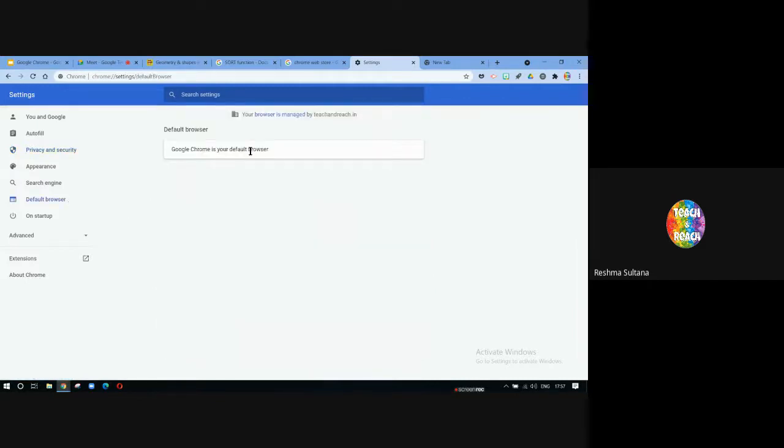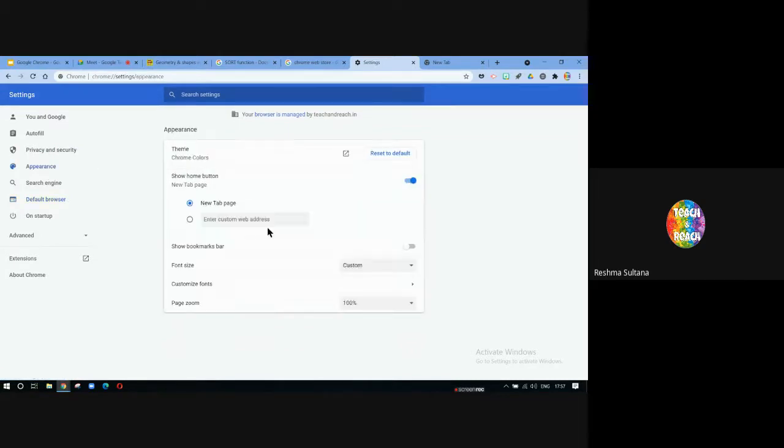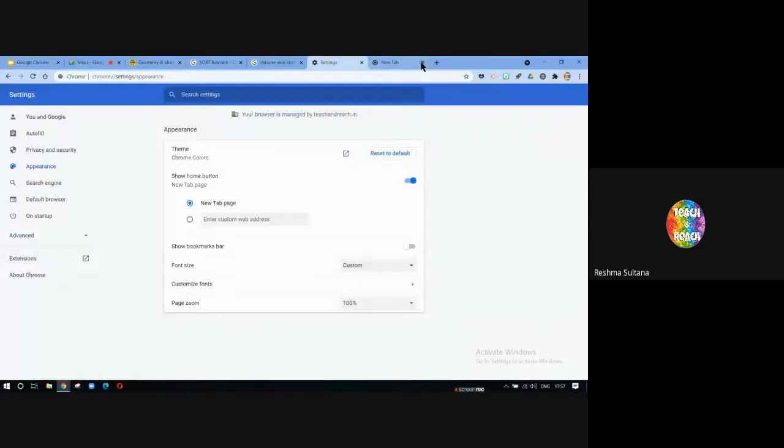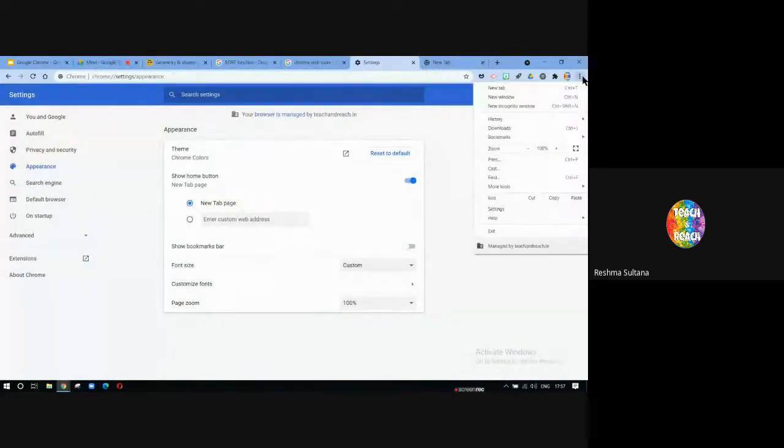Default browser. So your default browser is Google Chrome. Appearance. So you can see appearance. I have chosen Chrome colors. You can choose any other theme that you want. When you click here, you'll get multiple themes. You can choose whichever theme you want and apply it. I've chosen those flowers, so that's why it got applied. So that's about settings. Next thing is history.